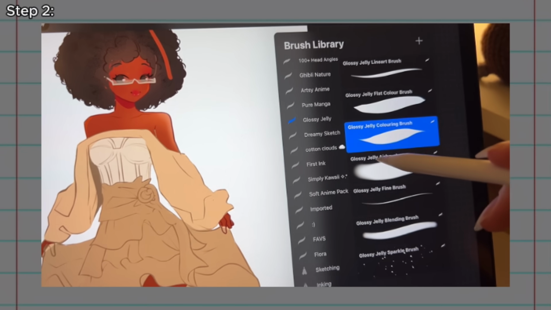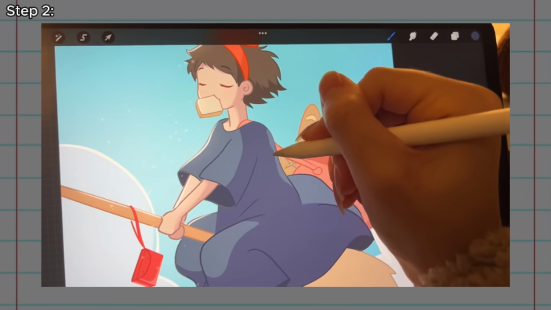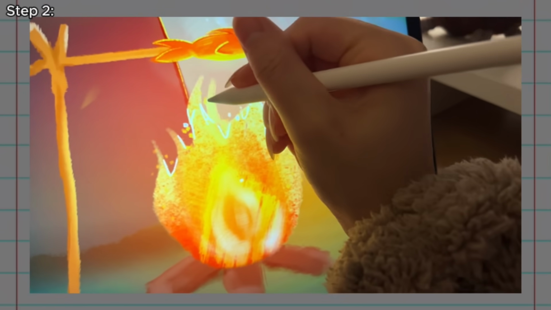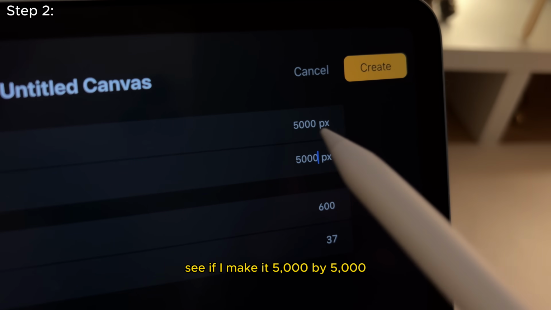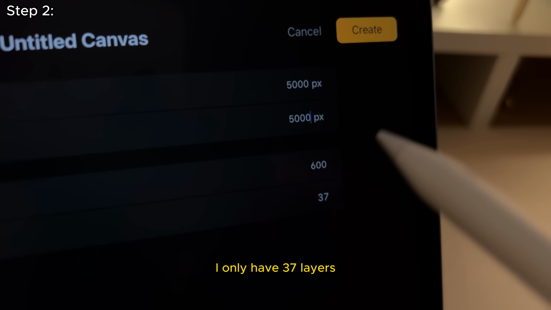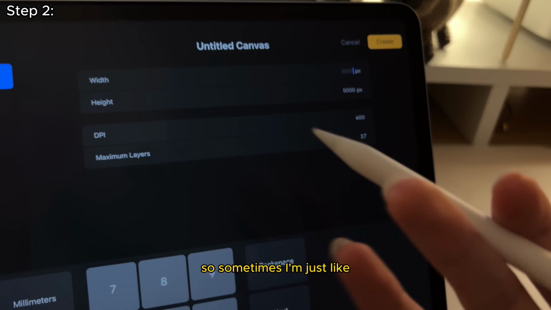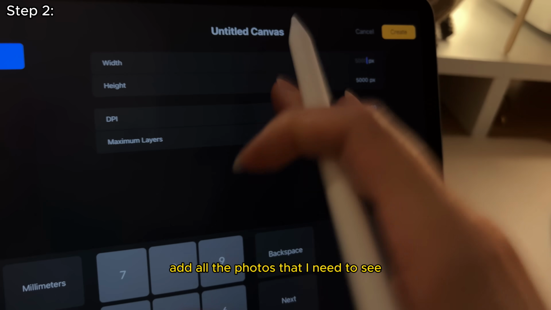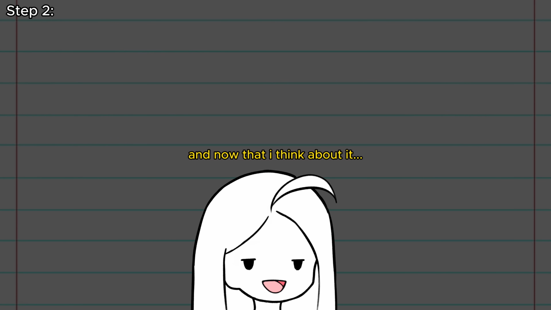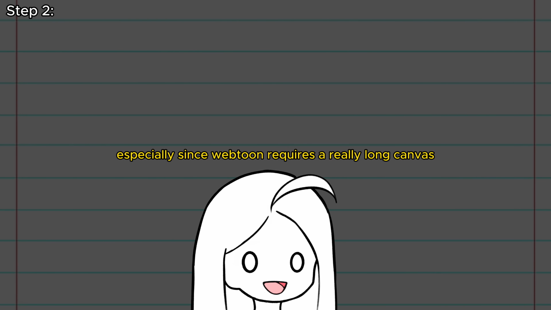Ideally, I would have used Procreate, which is the app that I use for drawing everything. However, their canvas size is quite limited when it comes to layers. See, if I make it 5,000 by 5,000, I only have 37 layers. So sometimes I'm just like, how am I supposed to add all the photos that I need to see? And now that I think about it, that's going to be kind of difficult, especially since Webtoon requires a really long canvas, but that's a later problem.